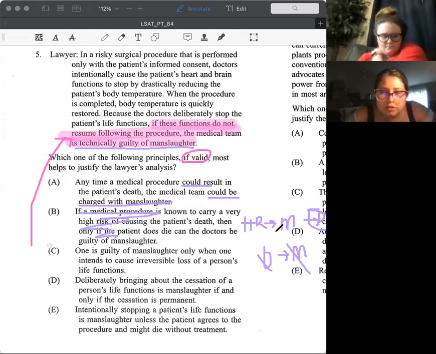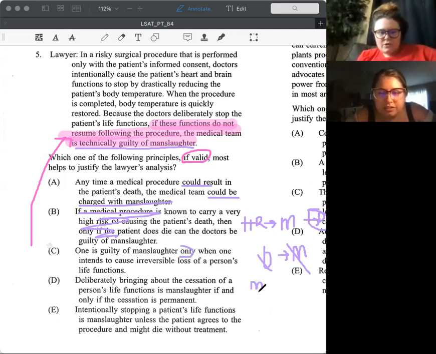C: One is guilty of manslaughter only when one intends to cause irreversible loss of a person's life function. No. This is saying we're guilty of manslaughter only when one intends to do something. Even then, it doesn't guarantee that if you intend to do something, it's manslaughter. So we can cross that one off.